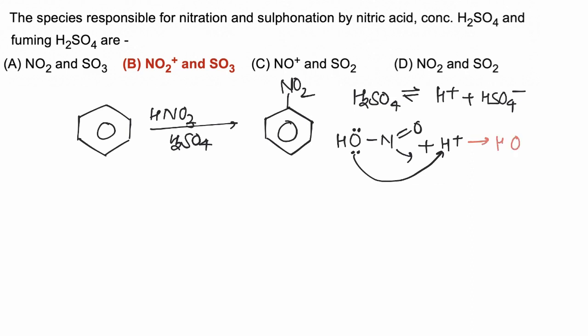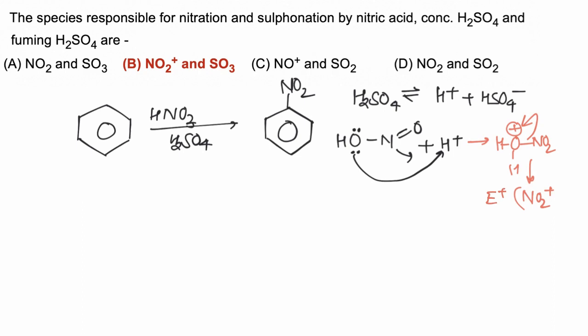After protonation, OH2 positive is formed. Now water is removed and NO2 positive is formed. This NO2 positive acts as the electrophile during nitration of benzene.